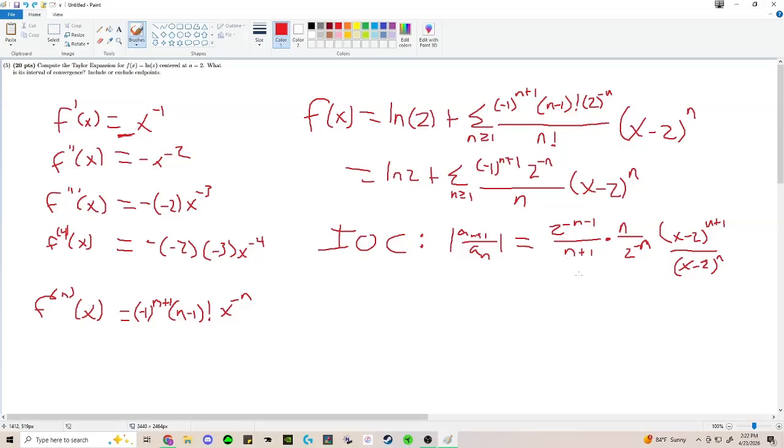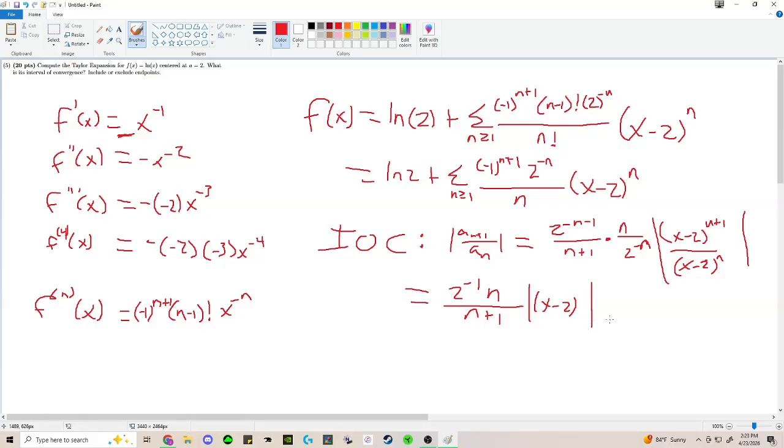Okay, so now we cancel, and we're going to get what? Well, 2 to the negative n minus 1 divided by 2 to the negative n. When you divide, you subtract, and so we're going to have 2 to the negative 1, and n divided by n plus 1. And now we're going to have |x − 2| with just 1 power on it, and this should also be absolute values here, right?